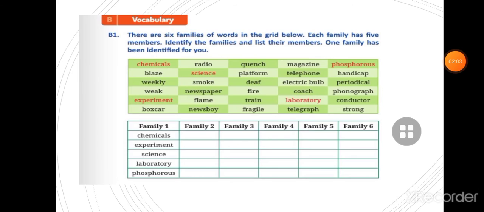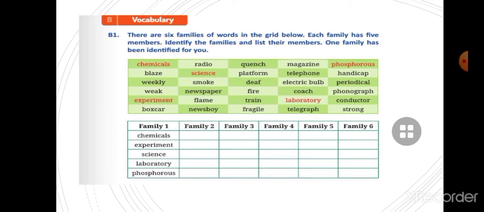Yes, children, the next exercise is B1 vocabulary. There are 6 families of words in the grid below. Each family has 5 members. Identify the families and list their members. One family has been identified for you. So children, here is a grid. The grid is given to you. There are 6 families of words in the grid below, like family 1, family 2, family 3, family 4, family 5 and family 6. And family 1 is given to you: chemicals, experiment, science, laboratory and phosphorus.